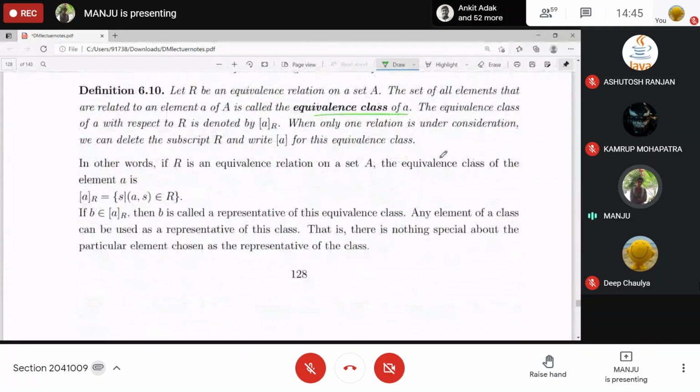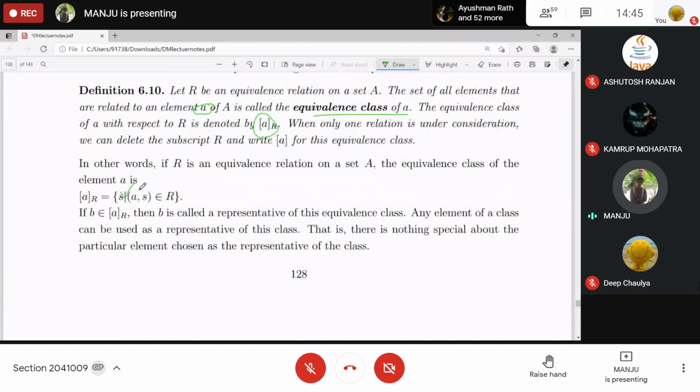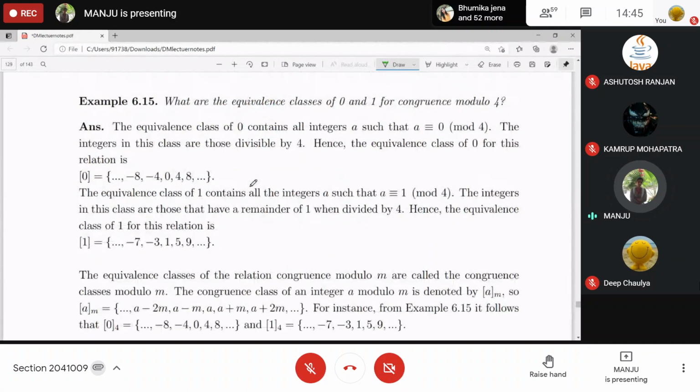And if you collect all the elements related to some element A, that set will become the equivalence class of A, denoted by this one. The equivalence class means all those elements to which A is related or which are related to A. And if two elements are related, their equivalence classes will be the same, otherwise disjoint. Okay, the equivalence classes of 0 and 1 under modulo 4: for 0 it will be of the type 4k, for 1 it is 4k plus 1. For 2, it is of type 4k plus 2. For 3, it is of type 4k plus 3.